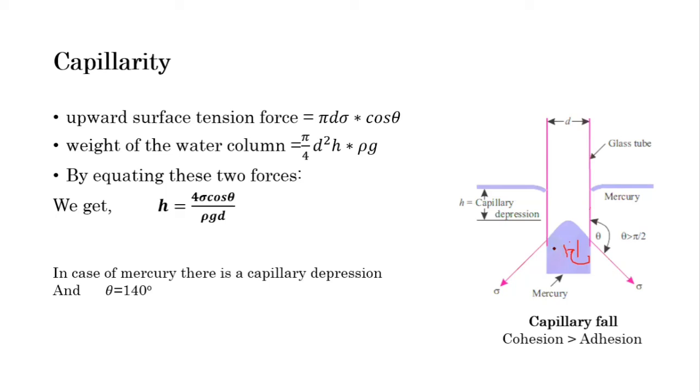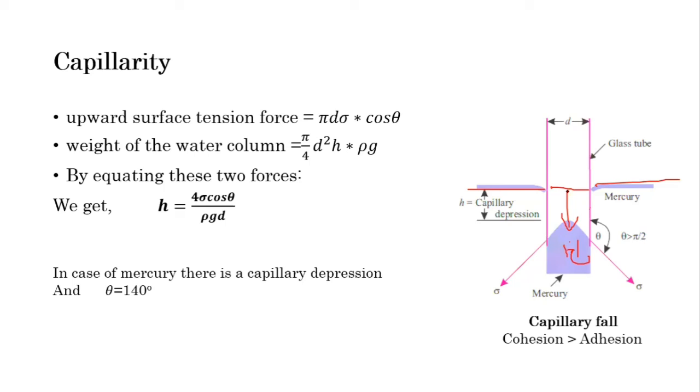Here, the surface tension force is responsible for pulling down the mercury at the free surface. Why does it stop here? Just because it is a balanced level.